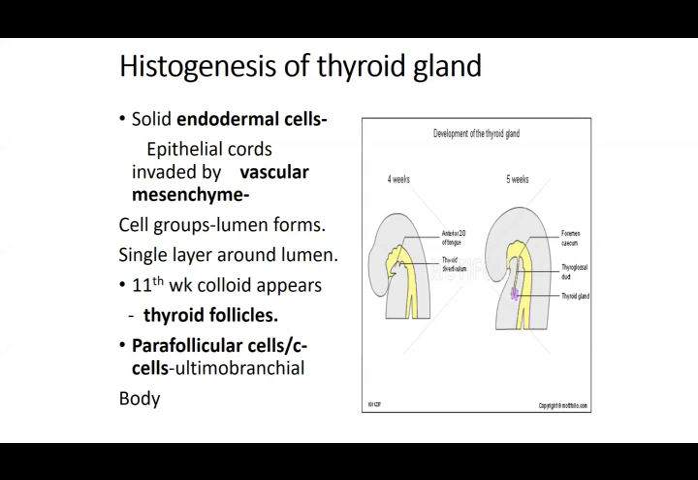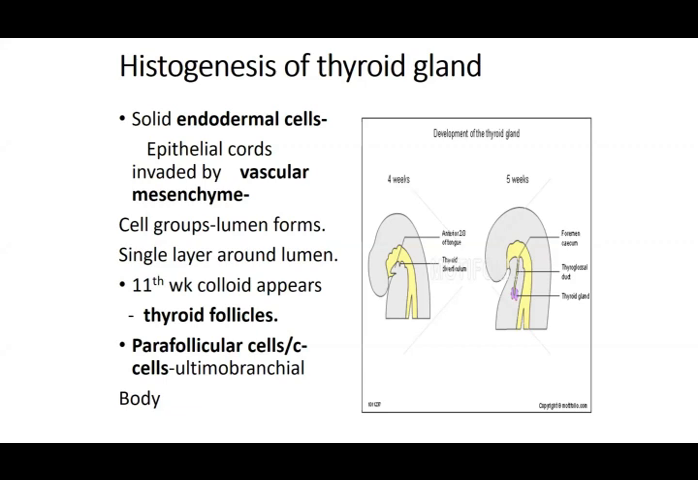This follicle is going to produce colloid. And the vascular mesenchyme is going to produce the network, and as I told you, the reticular fibers, which are going to form the stroma of your endocrine glands, and plenty of blood vessels which are going to take away your secretions.